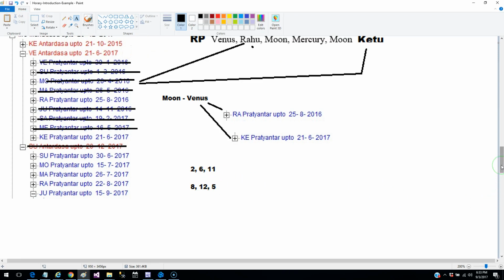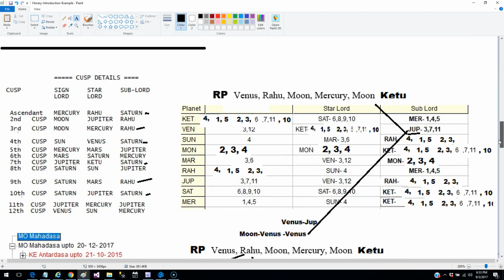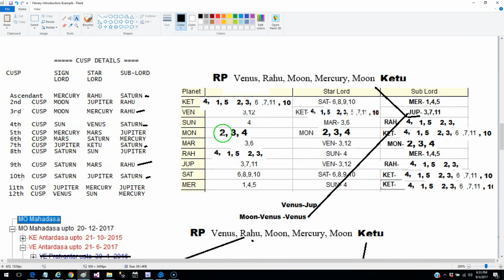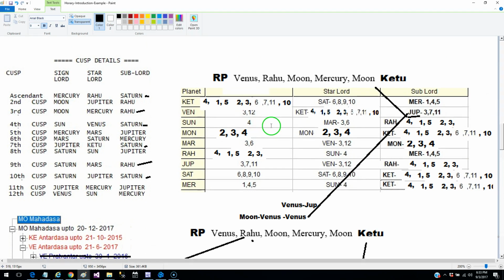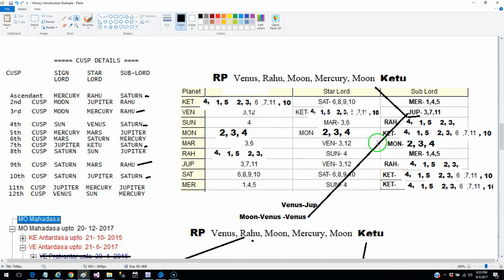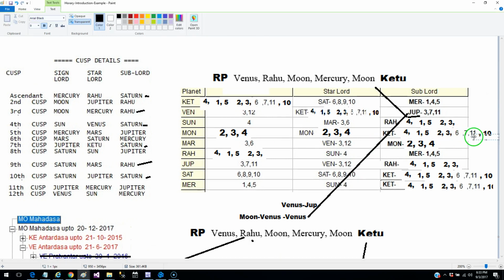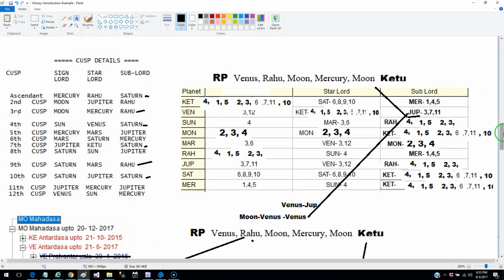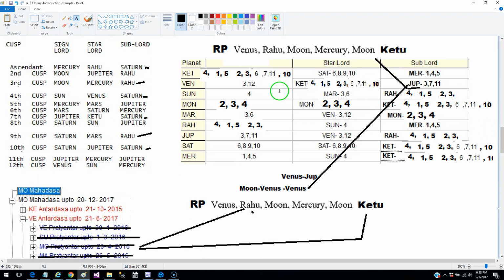So let's look at the moon. You find that moon is a significator of second house, and it is related with 6 and 11 in the sublord, and with the Venus, and between the both you have to give more importance to Venus. And same with Venus.